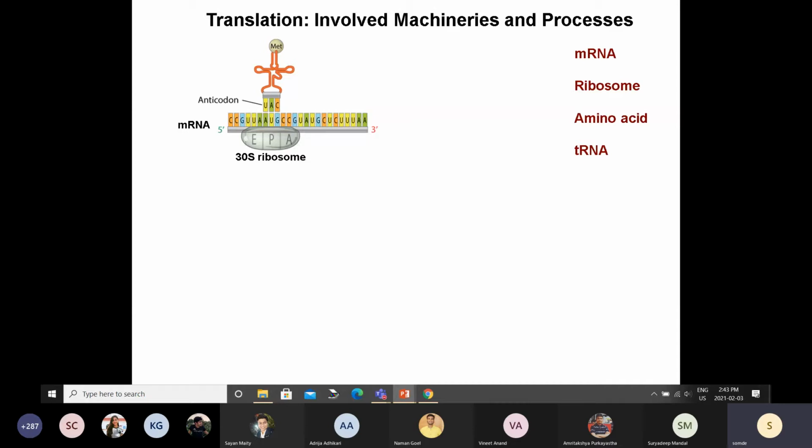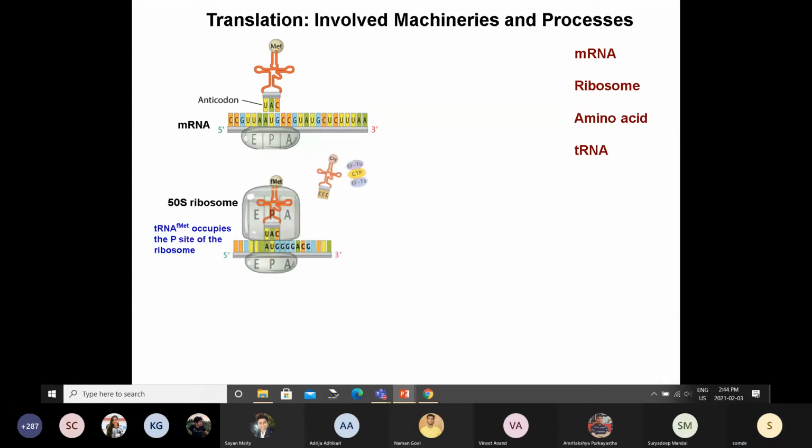You will see that this is again a very fantastic self-assembly kind of system, and this is happening in your body every second. We are producing thousands of proteins every second. The 30S subunit binds the messenger RNA first, and then the tRNA corresponding to the start codon comes in.